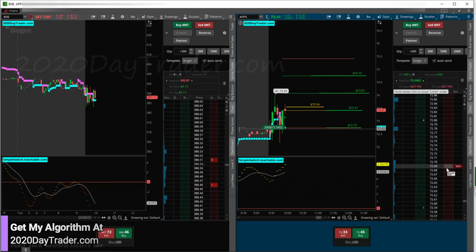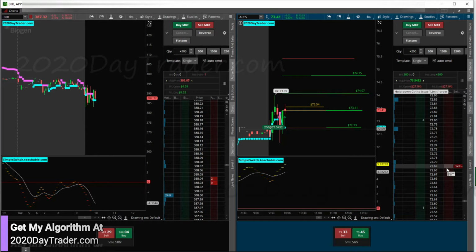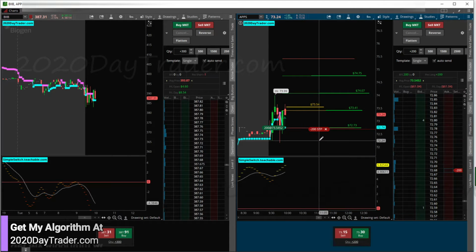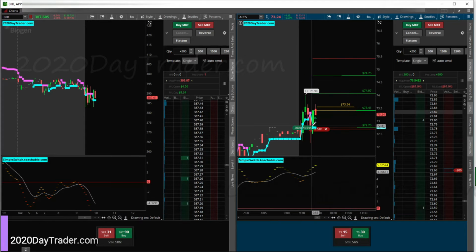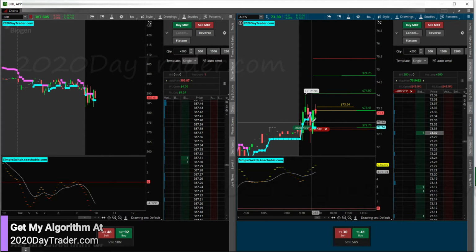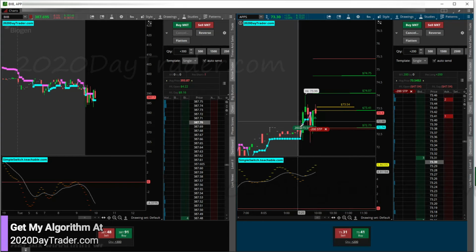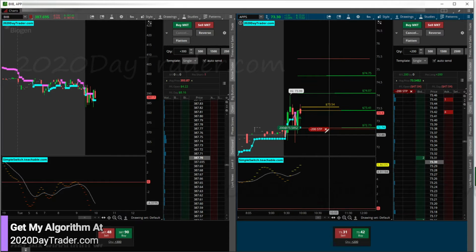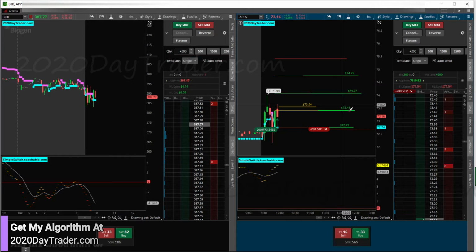Not going to speed bump this one because we're looking like consolidation there. And if it comes down and gets this out, then it could just be in consolidation. There's a tower candle here. You can barely see it. It's a tiny little tower candle. So we could just be in consolidation here. I don't want to speed bump that. I'll just call it a day with APPS if this is a loser. All right, so now we got all those in.